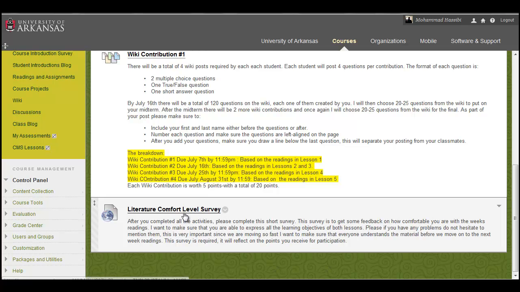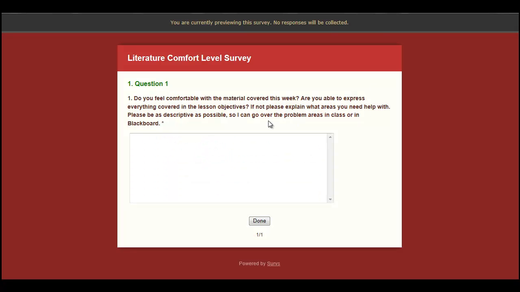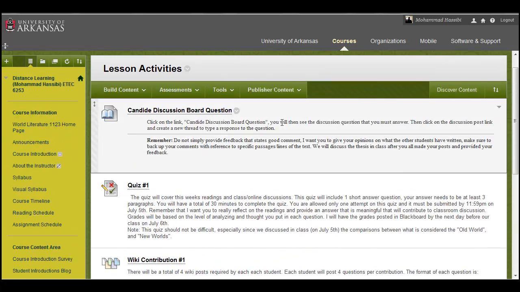All you've got to do is click on the link right there, the Literature Comfort Level Survey link. And then there it is. You'll just write your response, whether or not you feel comfortable or what areas you need more help with, and when you're done, submit it to me. And pretty much that's it for Lesson 2.